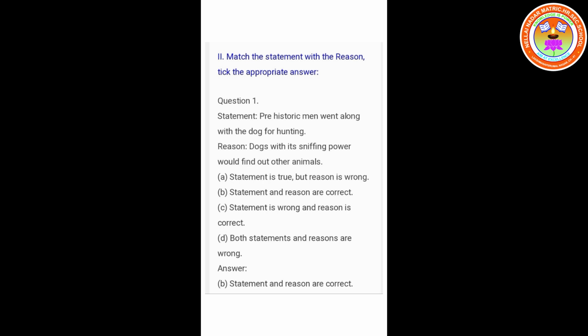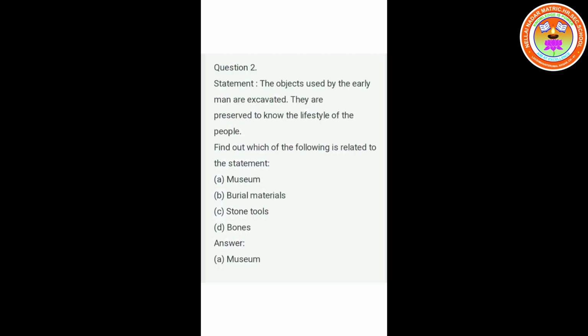That is, prehistoric man went along with dog for hunting because dogs with its sniffing power would find out other animals. Question number 2. The objects used by the early man are excavated. They are preserved to know the lifestyle of the people. Find out which of the following is related to the statement. A. Museum. B. Burial materials. C. Stone tools. D. Bones. Answer. Museum.